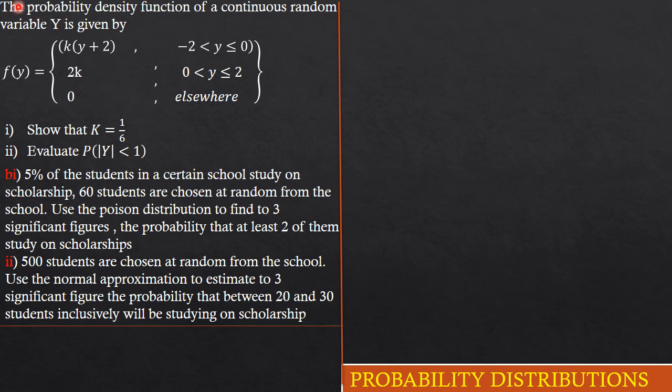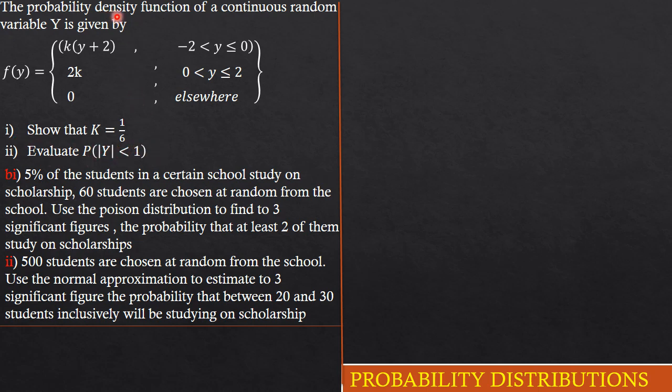The first question is that the probability density function of a continuous random variable y is given by this, with the various intervals. We should show that k is equal to 1 over 6, and in part 2, we should evaluate the probability that the absolute value of y is less than 1.